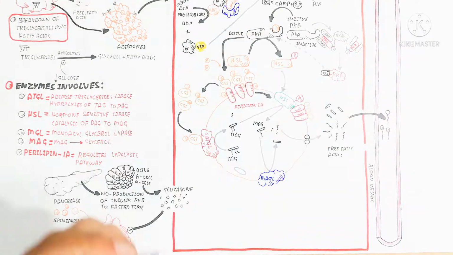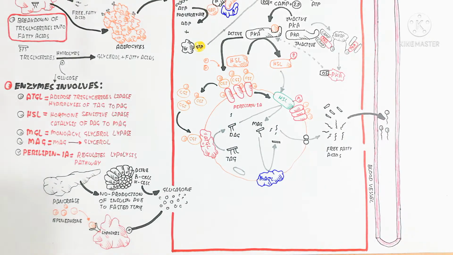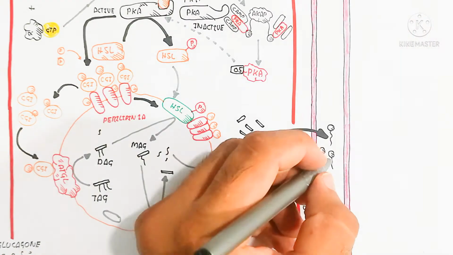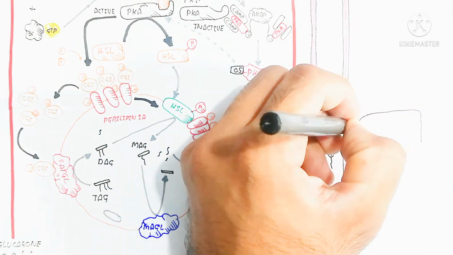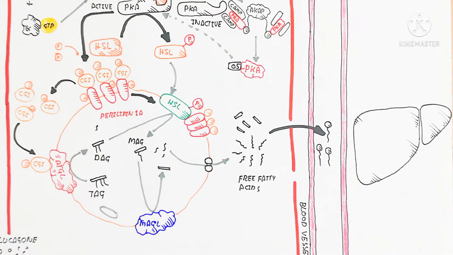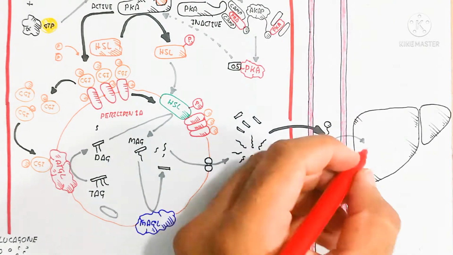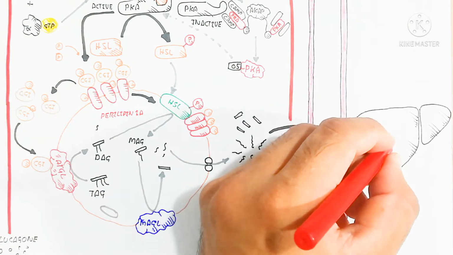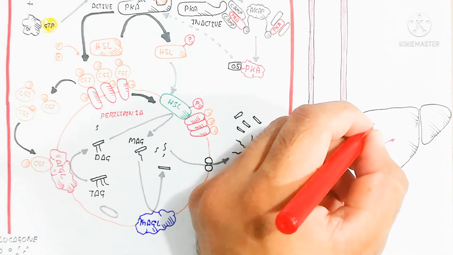For example, the adipose tissue releases into the blood. So here is the absorption, and here is the absorption into the tissue. For example, the liver absorbs the free fatty acid as well as the triacylglycerol.